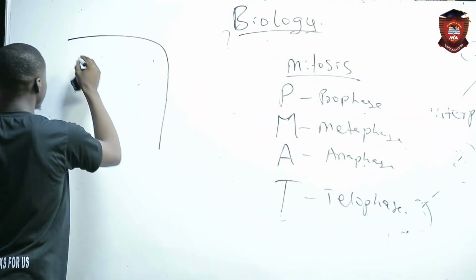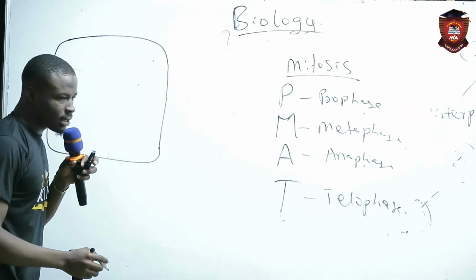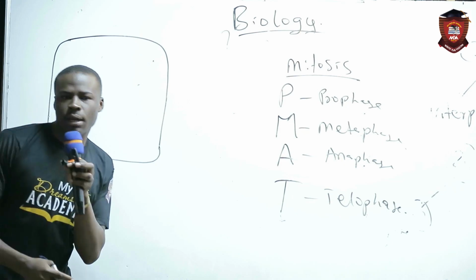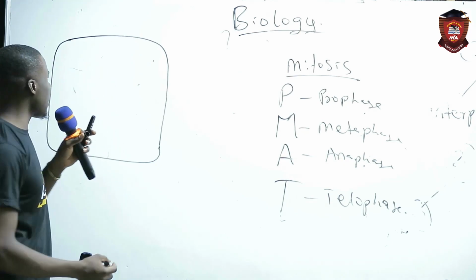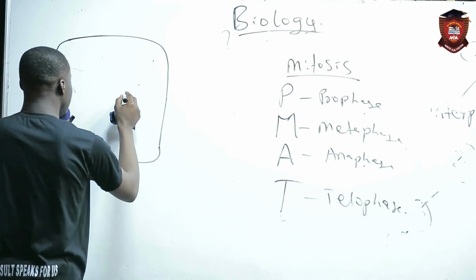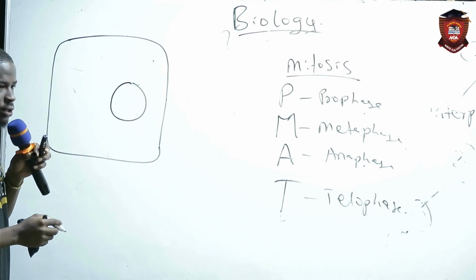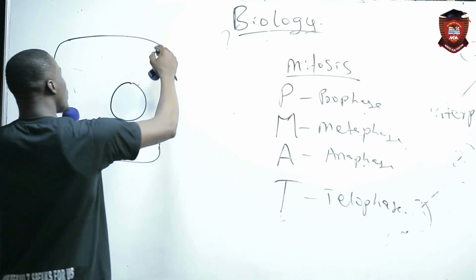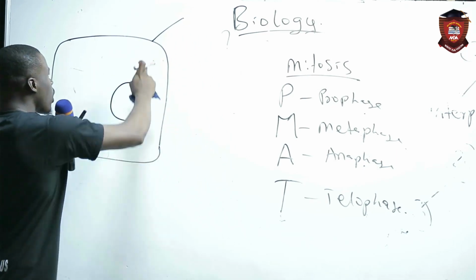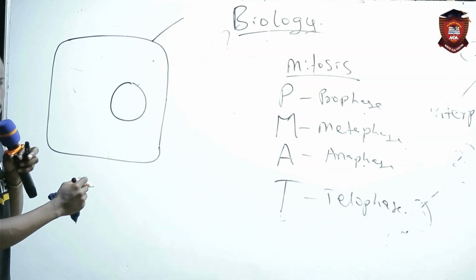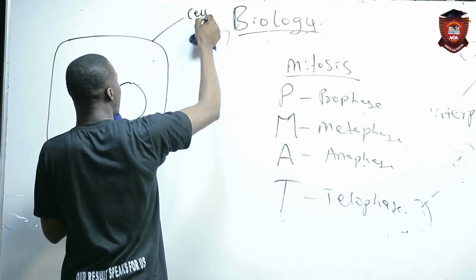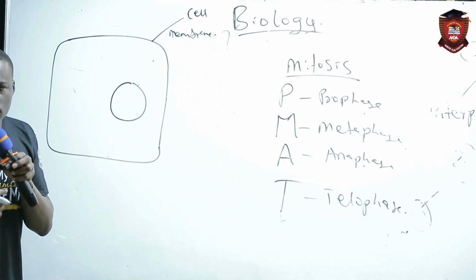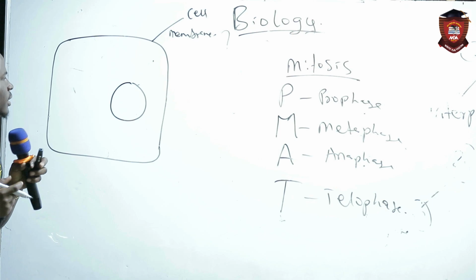This is a cell. We are talking about both animal and plant cells, right? Now, if this is a cell, here is the nucleus. If this is an animal cell, what do we call this outer boundary? We call this the cell membrane. Are we following?